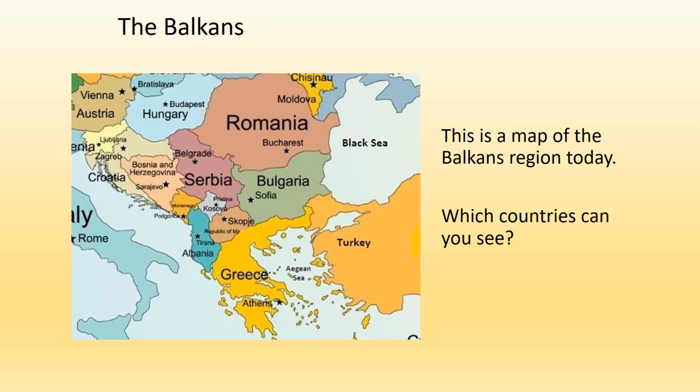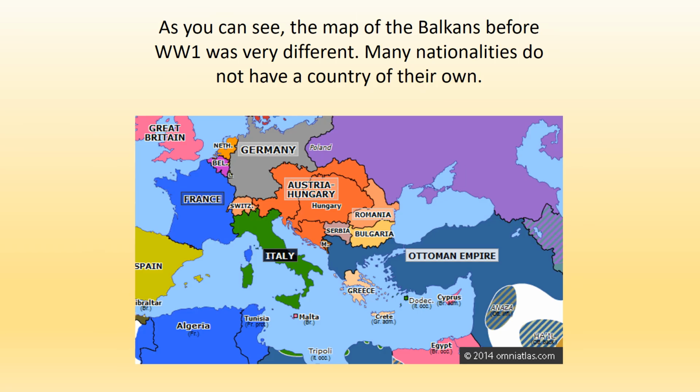Now, think about that map there, that's the Balkans today. And then this was the Balkans in World War I, so it was very, very different. So you see here, Austria-Hungary has an empire at this time. Now today, Austria and Hungary are two separate countries. However, at this time, Austria-Hungary is an empire. Now, many nationalities at this time do not have their own country.